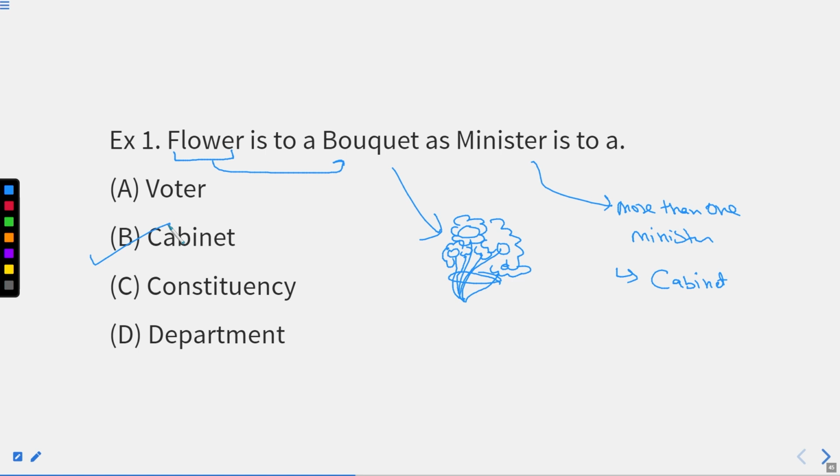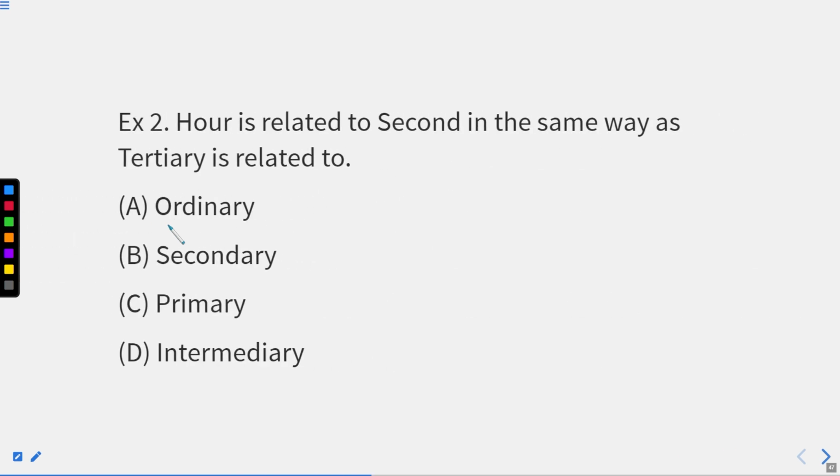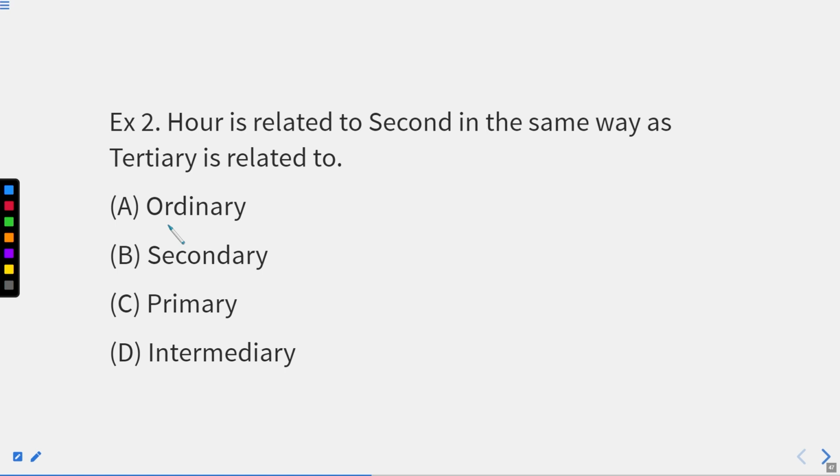So we are using the same relation between both these things, right? The second word, bouquet, is a group of the first word. Similarly, a group of ministers comes together to form a cabinet, right? Now we'll move to the next question.